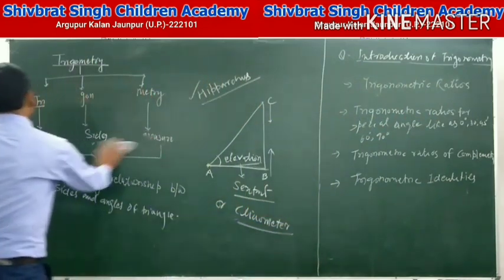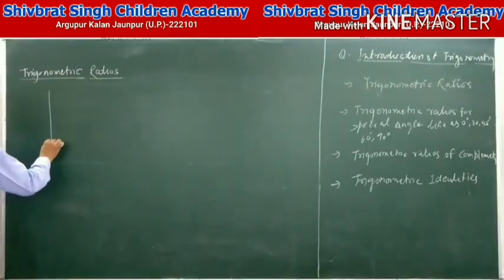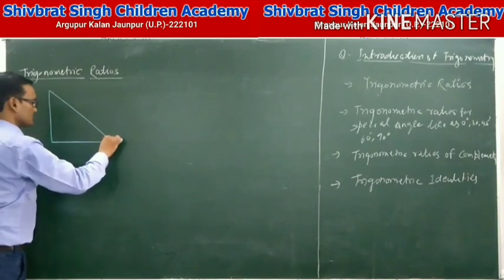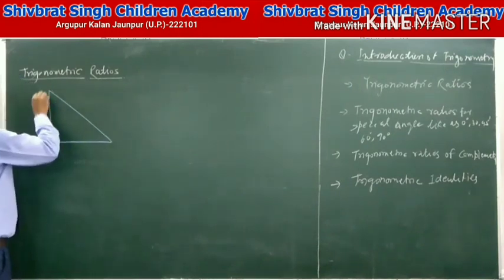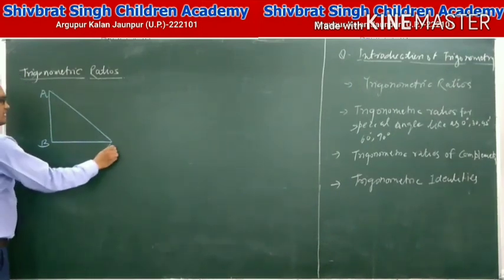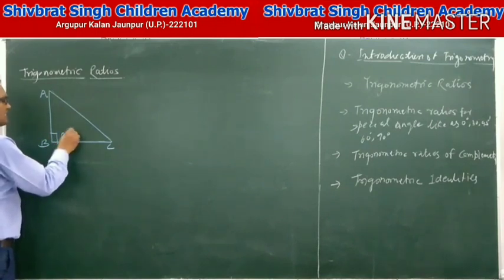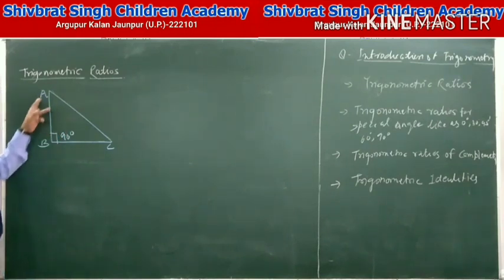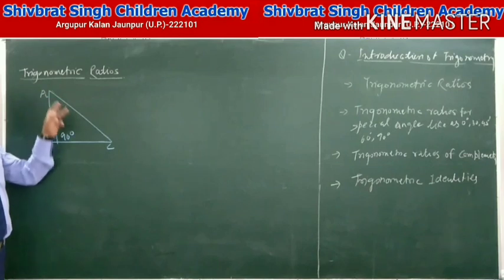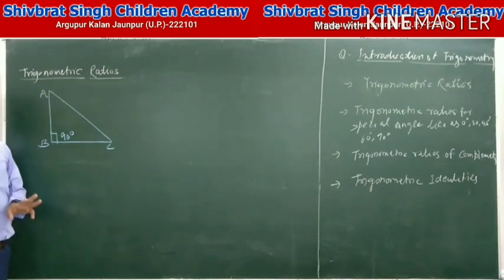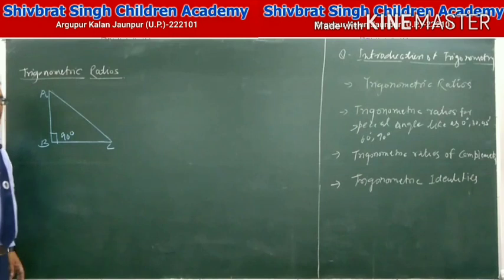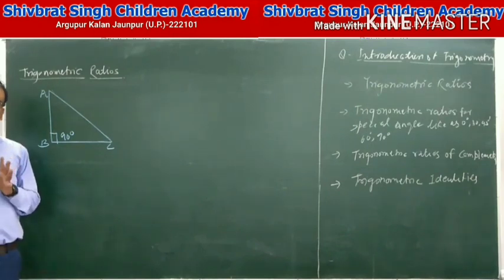Now we discuss trigonometric ratios. ABC is a right angle triangle, with B as the 90 degree angle. How many sides? AB, BC and AC. A right angle triangle has three sides. We take the ratio of two sides respectively. Then how many ratios do we find? We find six ratios.